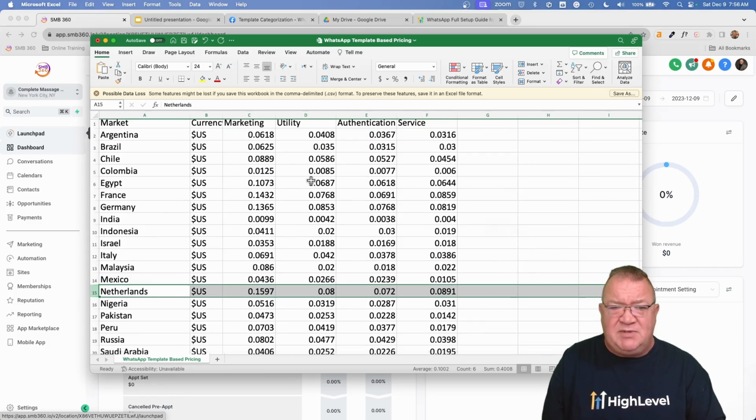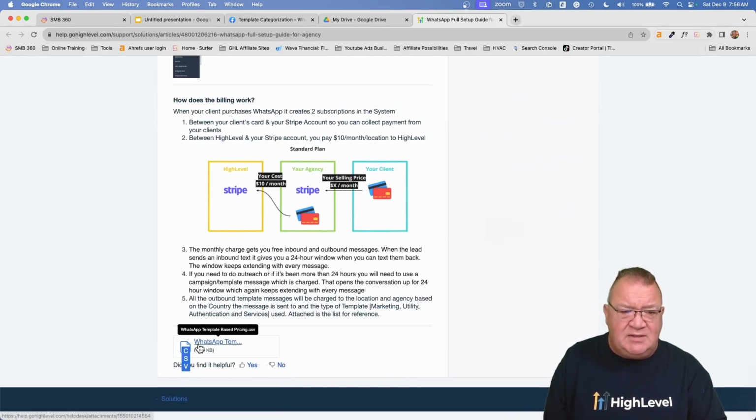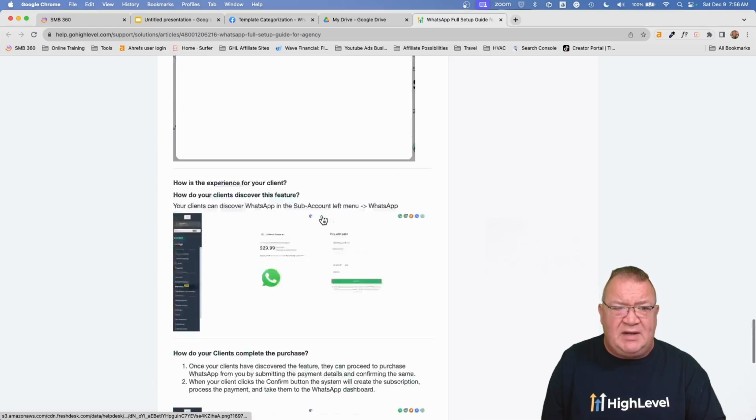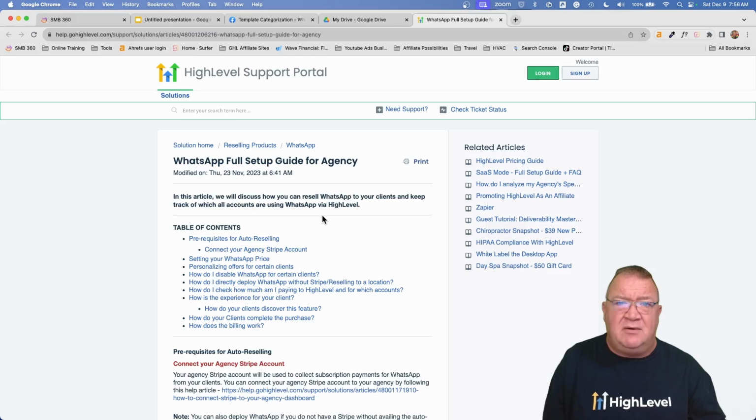Now, if you want to get this particular listing of the charges, there is a great article here, HighLevel WhatsApp full agency guide for setup. So you can look at this. This is a great article. And if you scroll all the way down to the bottom, there is a little CSV file here you can download that goes over that pricing. And this is just a great way to get your account set up. But I'm covering a lot of what's in this document in this particular video because this document is kind of lacking. It doesn't fill in some of the blank spots that people need in order to truly get WhatsApp set up and configured inside of the HighLevel platform.